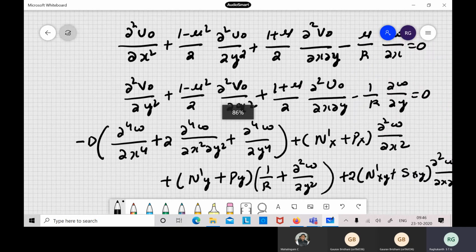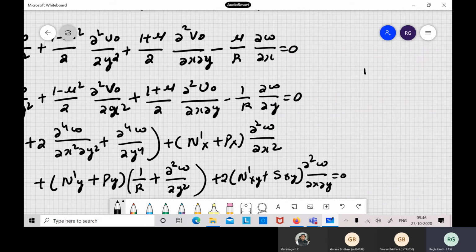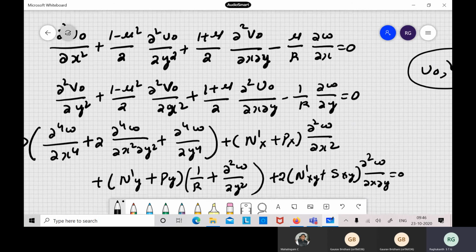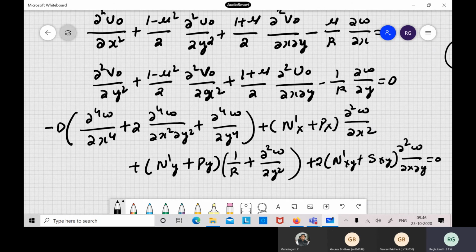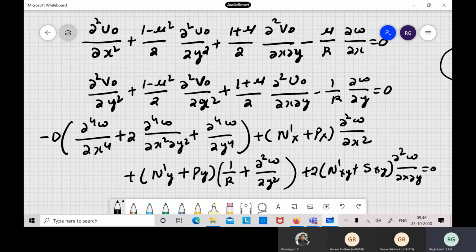So you have three displacements: u naught, v naught, and w. Three equations are there. What type of equations are these three? They are of course partial differential equations, but you see these are all coupled equations.